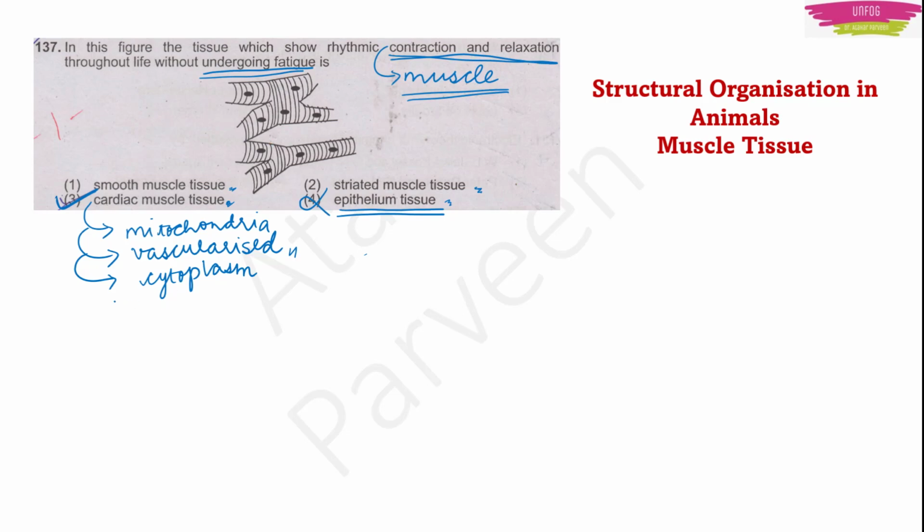Okay. Next reason, the final reason we have is, it has a lot of glycogen in it. Now, glycogen is the stored type of energy. It is the stored type of energy in our body. So this glycogen also helps cardiac muscle tissues to work efficiently and continuously without getting tired.